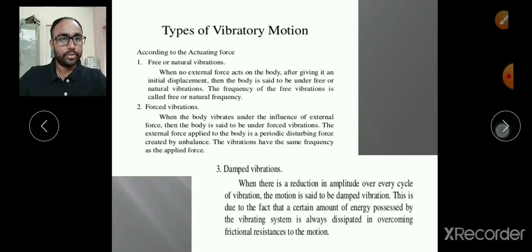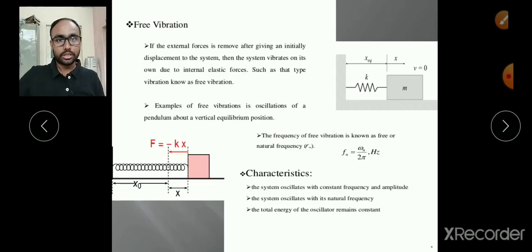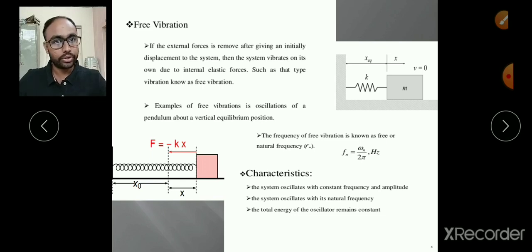Okay. Now, next one we are interested in free vibration. Right now we consider free vibrations as the vibrations where, once a system is set into motion or vibration, that system can continue the vibration without any decrement in the amplitude, and whatever may be the frequency, that frequency is known as free frequency or natural frequency. We will see in a little bit more detail what free vibrations are and what their characteristics are.